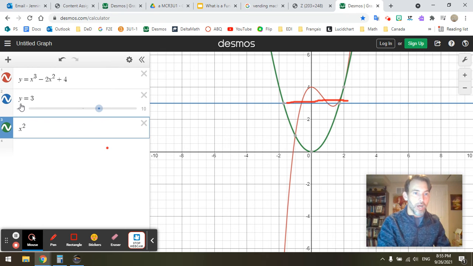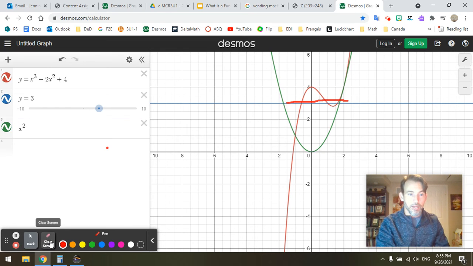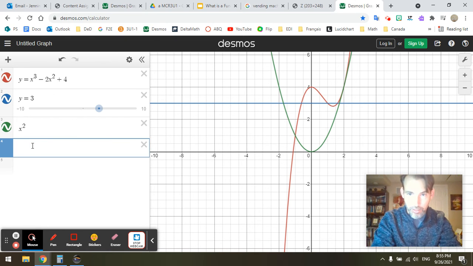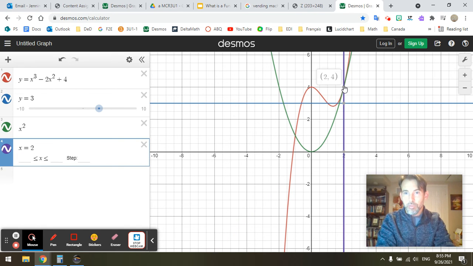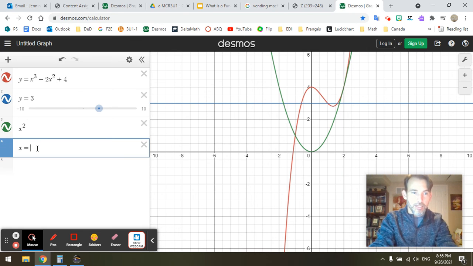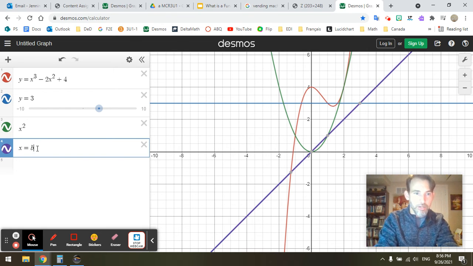But all of these have y to the power 1. That means there's only one possible output for any one of these. So if I go over here, clear the screen. If I look at any vertical line, like I can draw lots of vertical lines over here with like, x is equal to. If I say x is equal to 3, or x is equal to 2, for example, I'll draw a vertical line there. It hits both parabolas and this equation at only 1 point. If I make x is equal to b and I put that on as a slider, give me a slider.